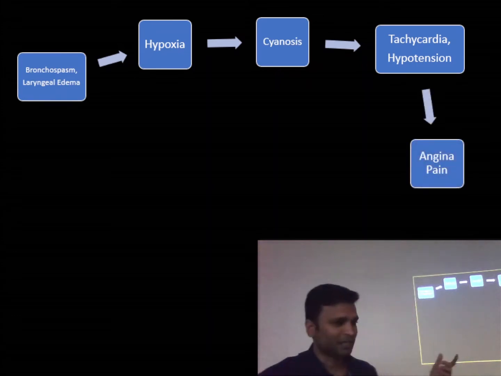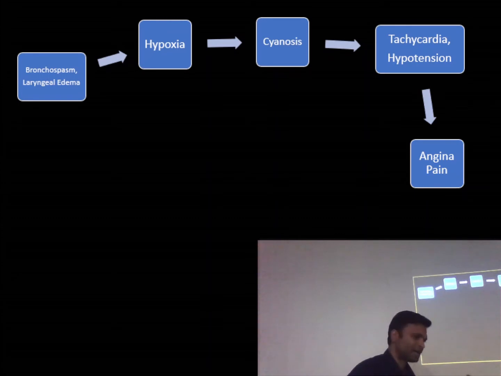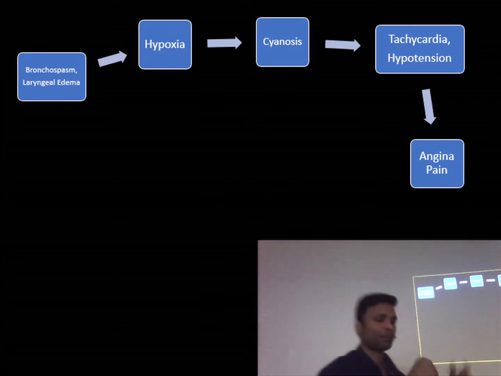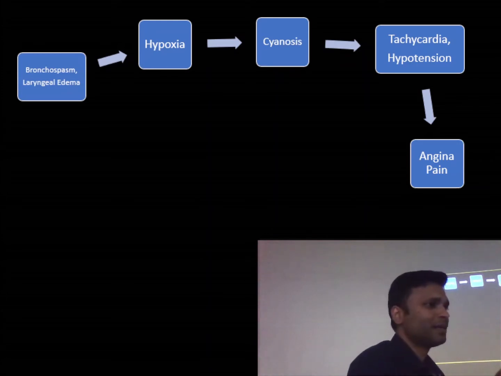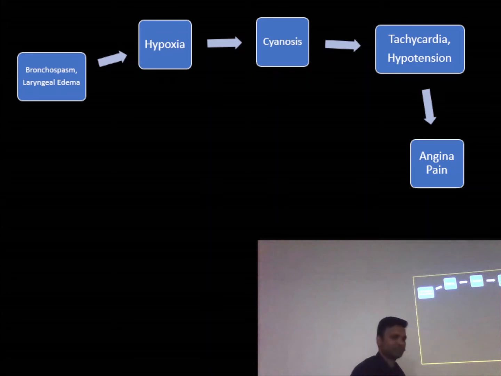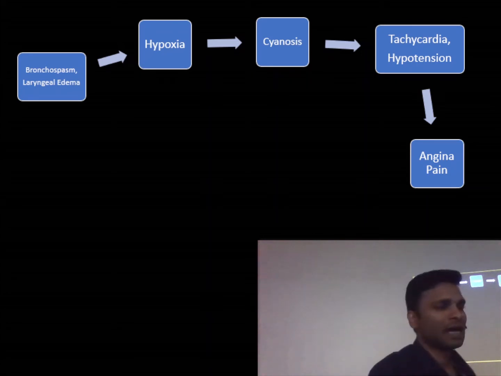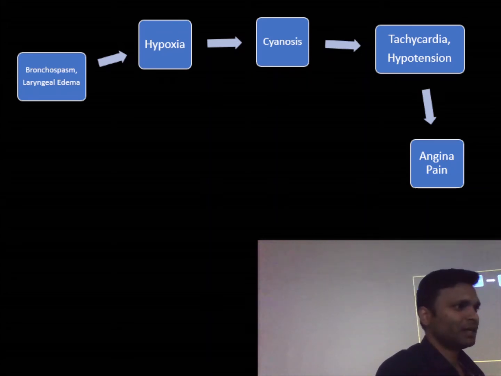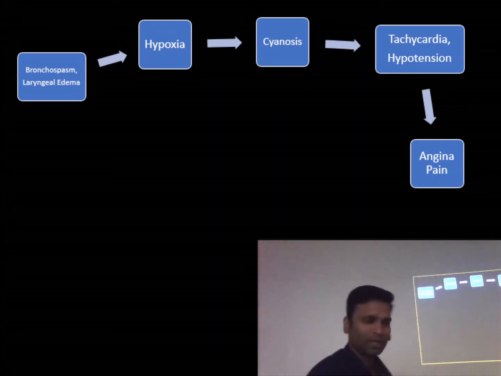Then if this continues, the myocardium has less oxygen supply and less force of contraction. If this hypoxia continues, the patient will have angina pain. Samajh aaya? Because the myocardial muscle shifts to anaerobic metabolism, there will be lactic acid accumulation in the muscles, and that will lead to angina pain. Okay?